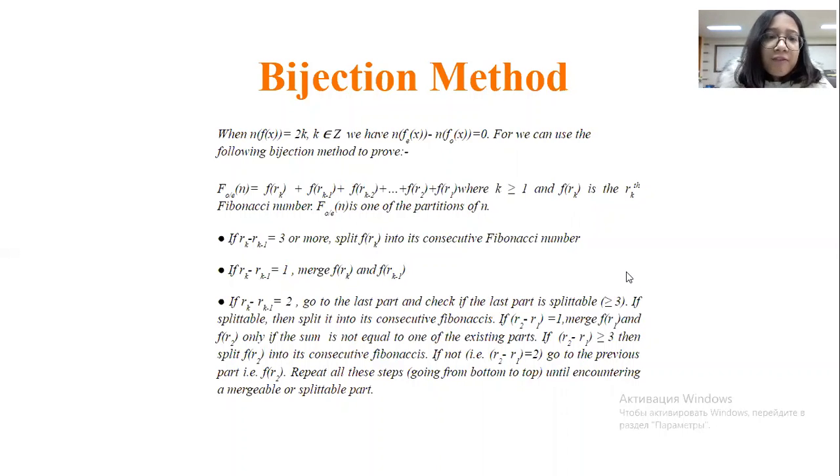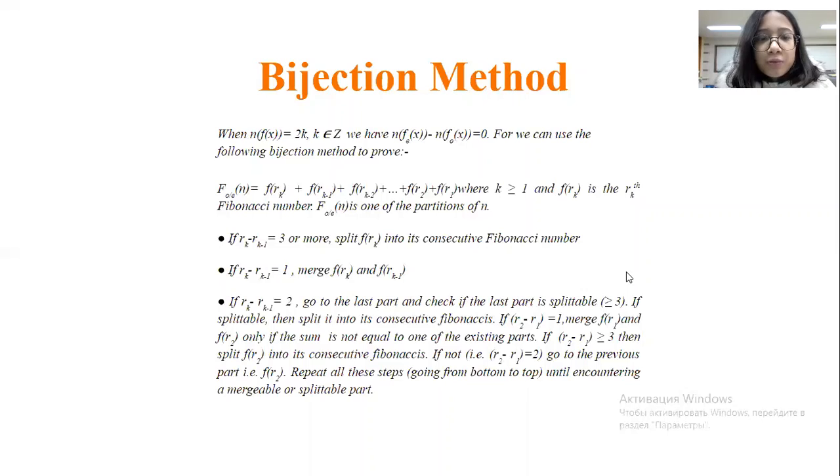So here we define f of O or E of n. O or E represents odd or even, which is equal to f of rk plus f of rk minus 1 and so on, where k is greater than or equal to 1, and f of rk is the rk's Fibonacci number. So here f of E of n is one of the partitions of n, and we have the following three conditions. If the Fibonacci index difference between the first two parts, which is rk and rk minus 1, equals 3 or more, then you split f of rk into its consecutive Fibonacci numbers.